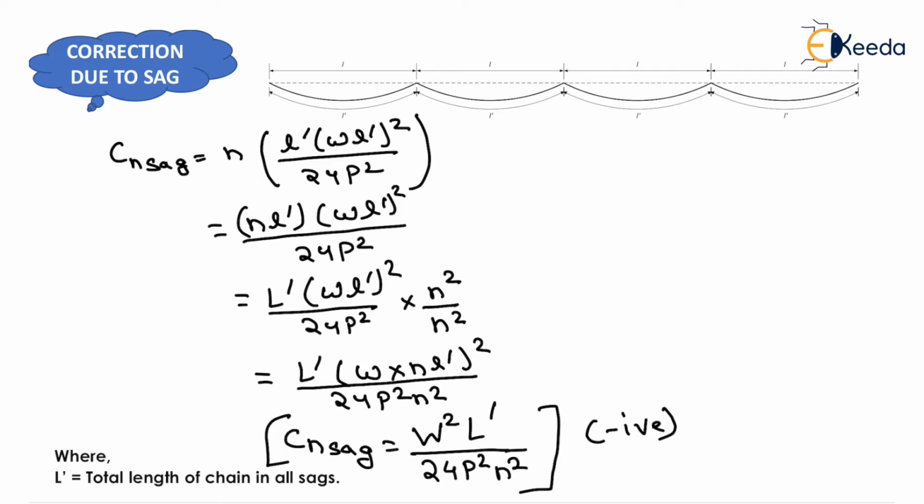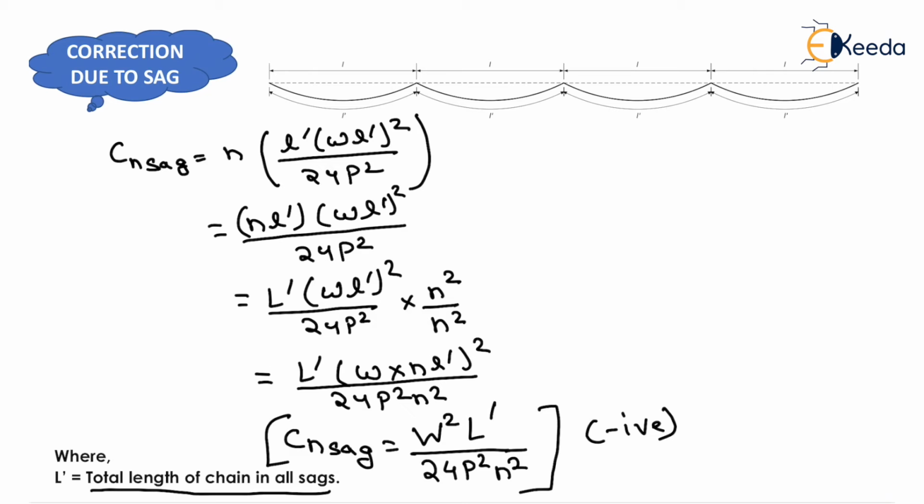So we had computed the correction due to single sag, that will be equal to capital W square into small l dash upon 24 P square, and its nature is negative. And the correction due to n number of sags will be equal to capital W square into capital L dash upon 24 P square n square, where n is the number of sags and capital L dash will be equal to the total length of chain in all sags. Okay student, that is all about the correction due to sag.